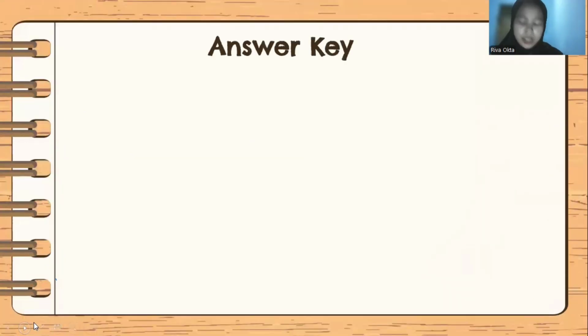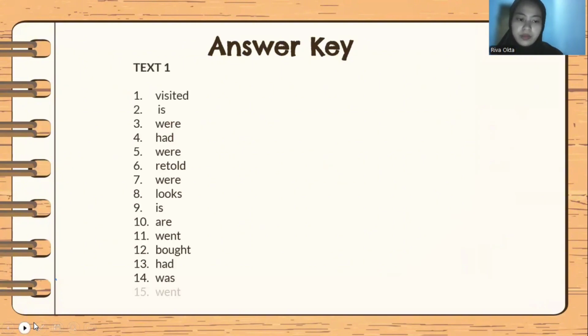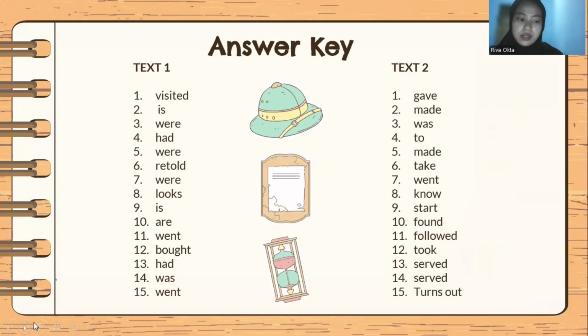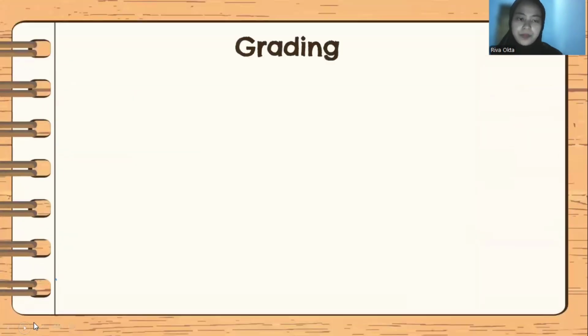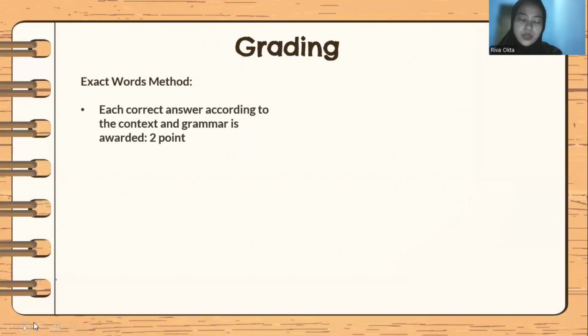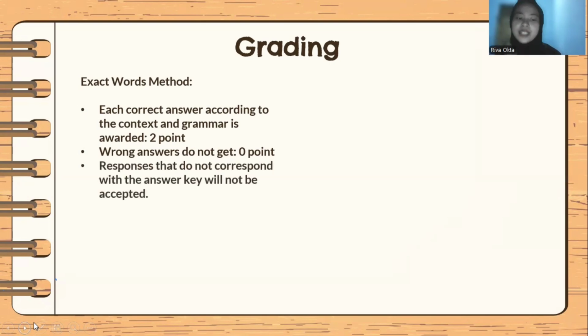Next, this is the answer key. There are 13 answer keys. Next, grading. Accept word method. Each correct answer according to the context and grammar is worth 2 points. If a wrong answer, do not get 0 point. Responses that do not correspond with the answer key will not be accepted.